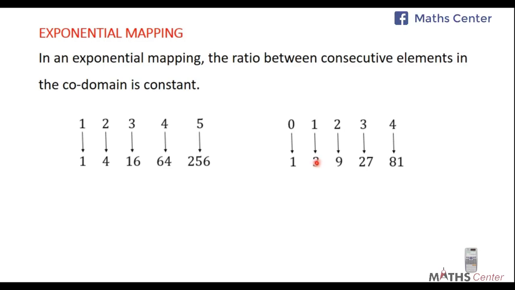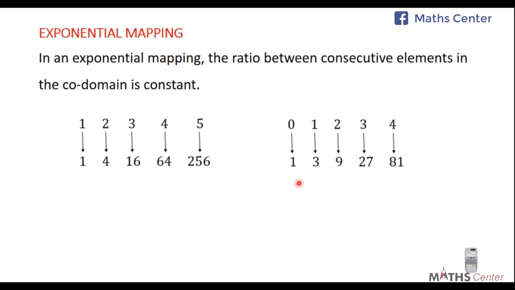Now, 3 divided by 1 is 3. 9 divided by 3 is 3. 27 divided by 9 is 3. 81 divided by 27 is 3. So you can see that if you take consecutive elements, the ratio between consecutive elements is also the same. Now this is what we refer to as an exponential mapping. When you have a mapping like this, we say that you have an exponential mapping.